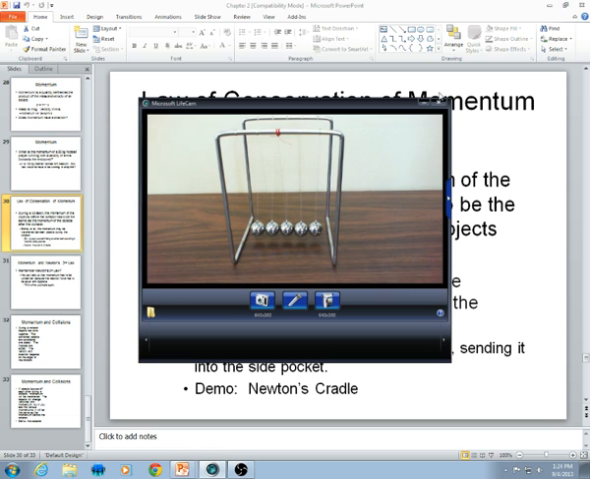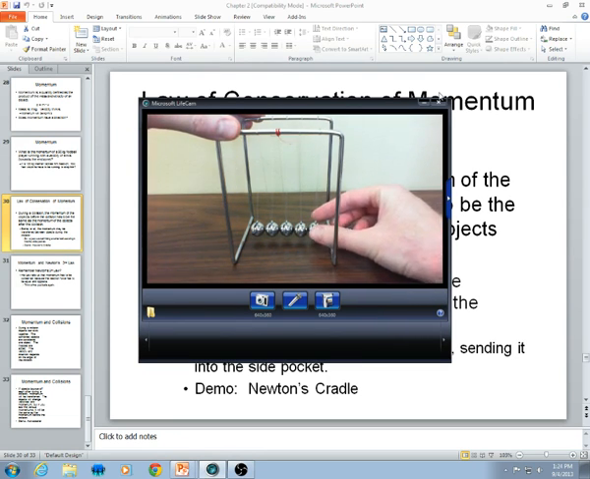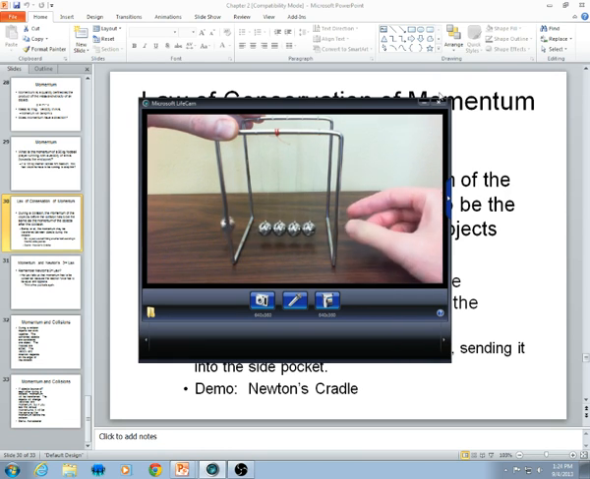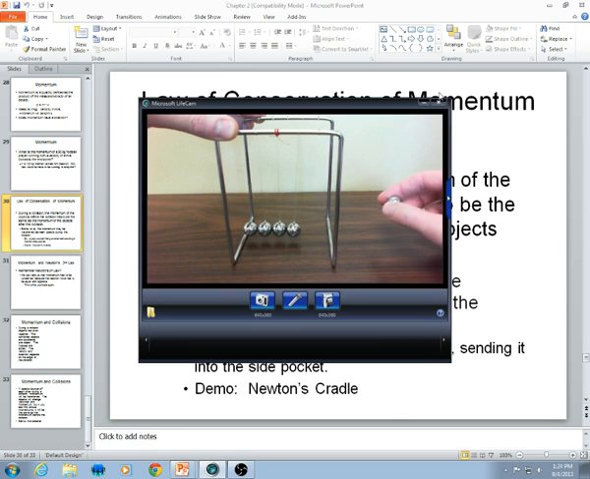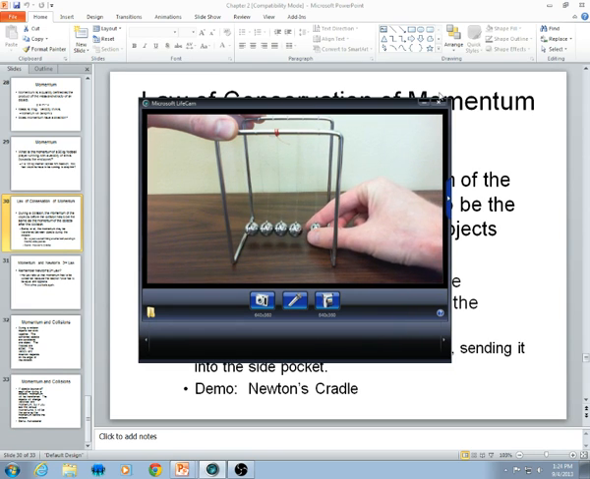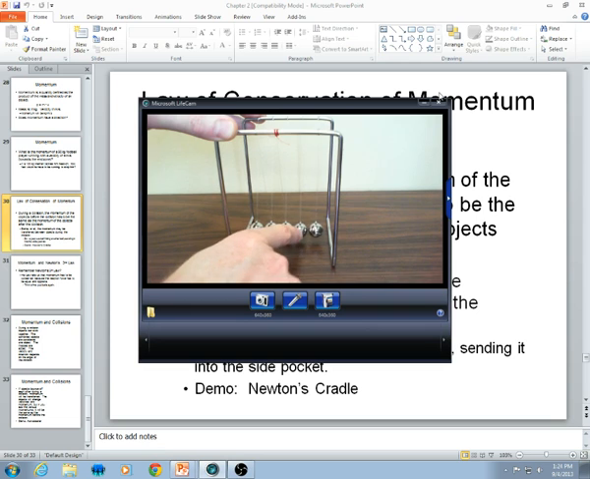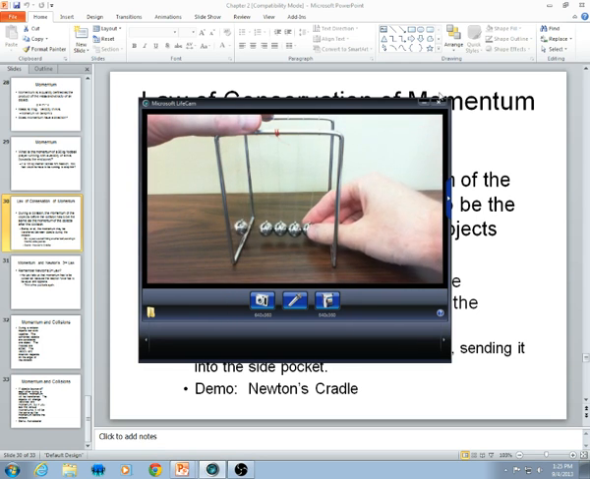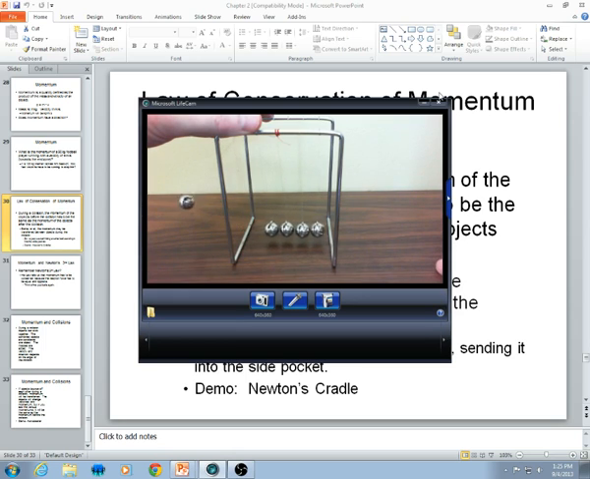Now, according to the law of conservation of momentum, if I pull back one of these balls and release it, what's going to happen? Well, one should go up the other side. The momentum from this ball, when it hits, is transferred through all these other balls into the last ball, so it went up. So the momentum is transferred through.